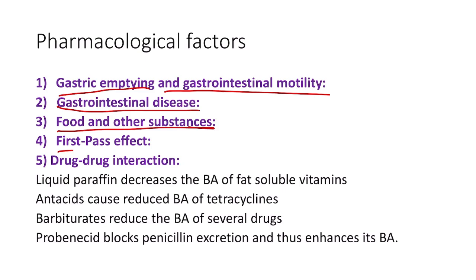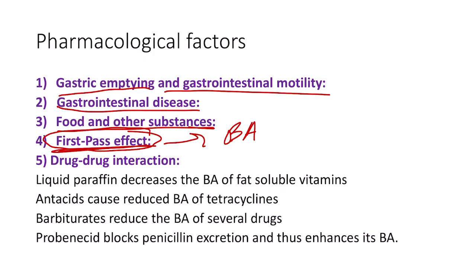Now next is the first pass effect. So this is actually not affecting the absorption as such, but it affects the bioavailability because it causes the metabolism of the drug. So first pass effect is nothing but the drug degradation which occurs before the drug enters into the systemic circulation. The net result of the first pass effect is decreased bioavailability. Thus, bioavailability of drugs like nitroglycerin, morphine and propranolol is less if given by the oral route because of the significant first pass effect. I'll repeat it once again. First pass effect is actually not affecting the absorption process, but it is affecting the metabolism, and hence it affects the bioavailability because bioavailability depends on both absorption and metabolism of the drugs.